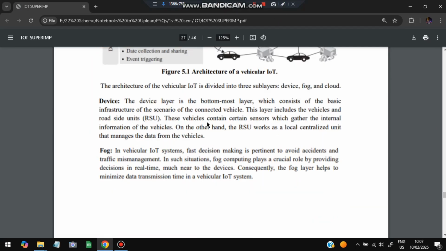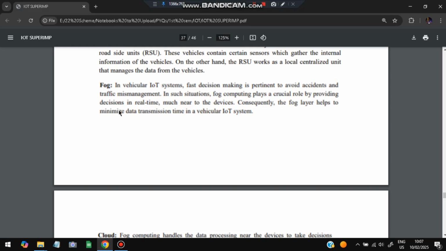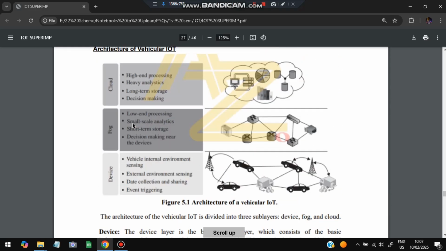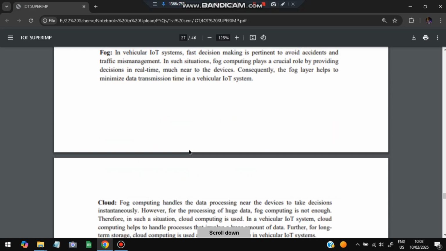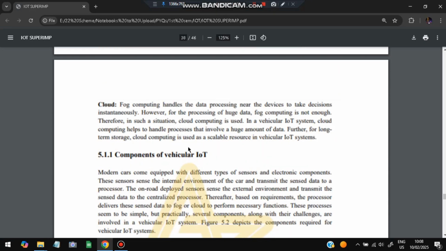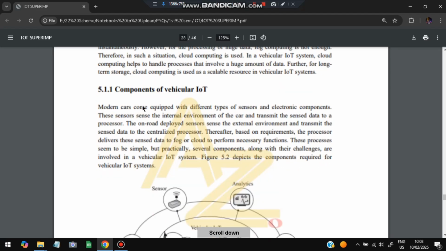What is there? The devices at the bottommost layer which gather the information of the vehicle from inside and the outside, that is called the devices. Okay, next is fog. Fog has fast decision making process, like a cache it is. Okay, in between the device layer and the cloud layer, if you want some small decision to be made, we will not send it to cloud, we'll do it in fog itself. Okay, these are having lower end processing systems. Okay, last is the cloud, which has the actual high-end processing system and large storage of data.